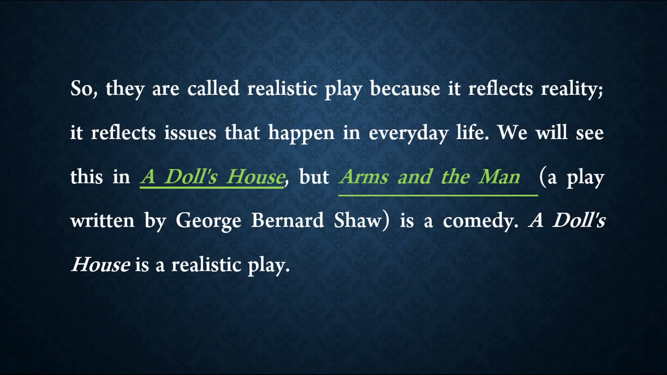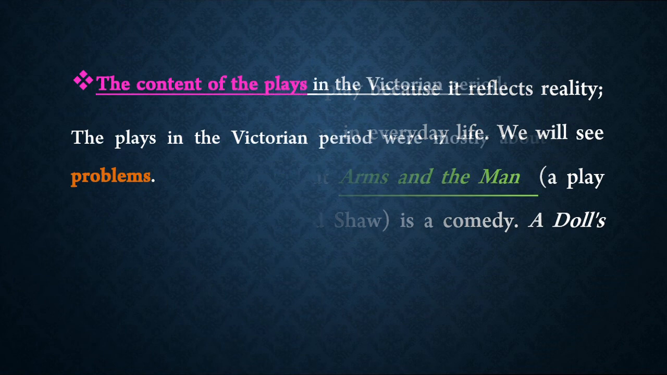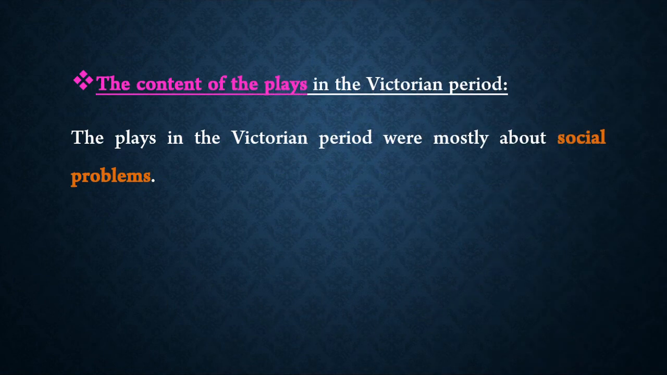So, they are called realistic plays because they reflect reality, they reflect issues that happen in everyday life. We will see this in A Doll's House, but Arms and the Man is a comedy. A Doll's House is a realistic play. The content of the plays in the Victorian period. The plays in the Victorian period were mostly about social problems.